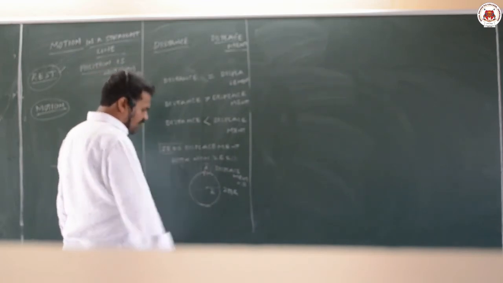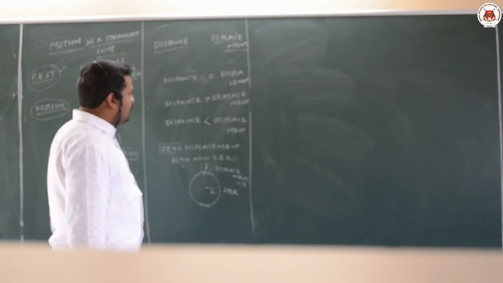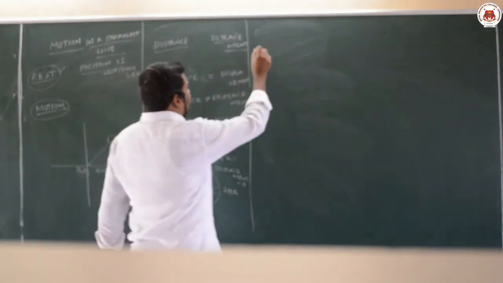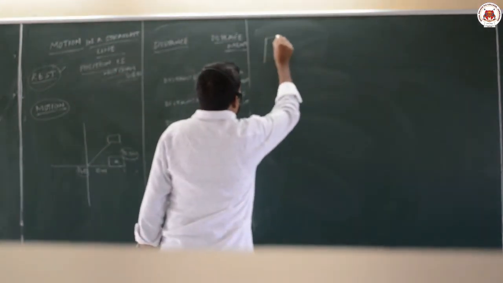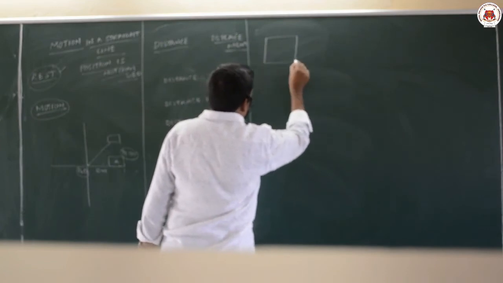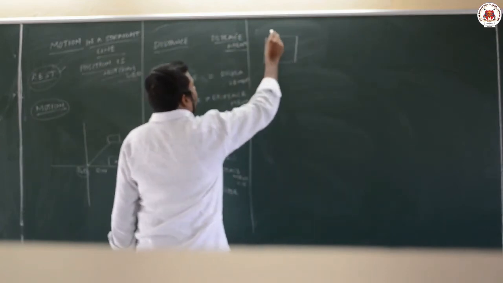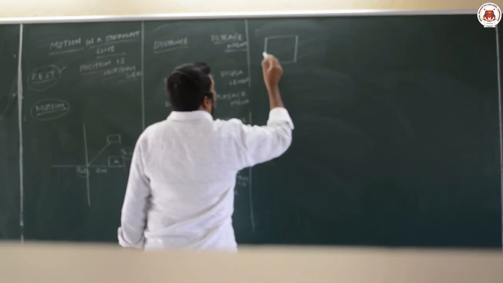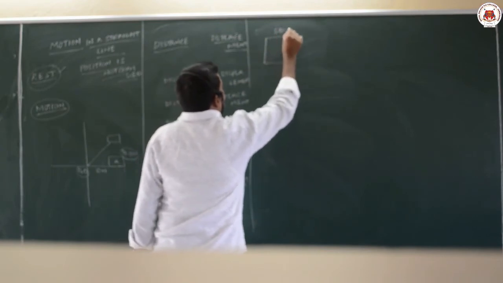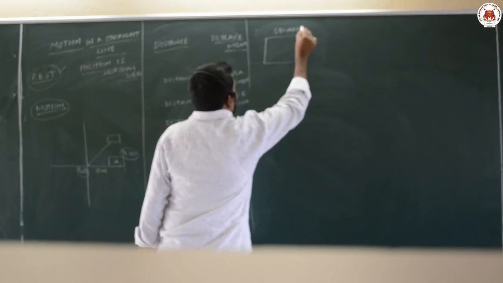One more example we can take. Let us consider a body moving along the sides of a square path.